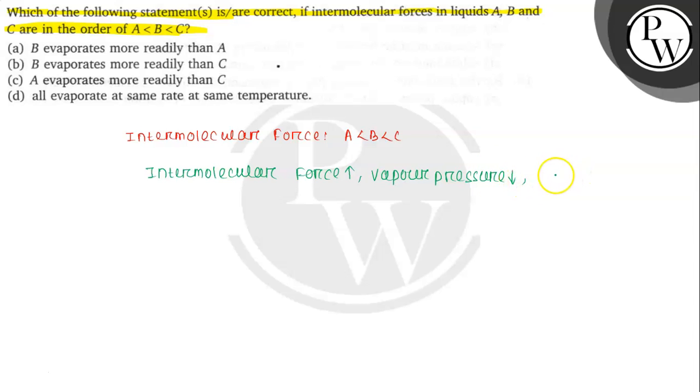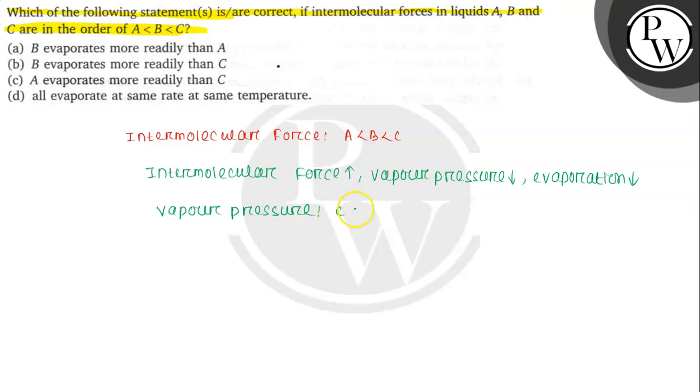So as the vapor pressure is less, the rate of evaporation will be slower also. So if we see the order, C has more intermolecular forces than B than A. That means if we find the order of vapor pressure, it will be exactly opposite of the intermolecular force because they are opposite to each other.